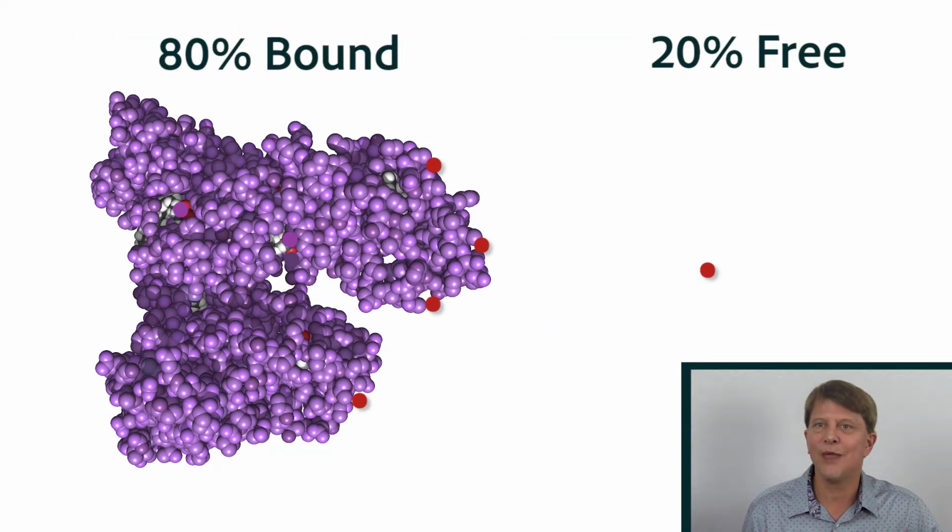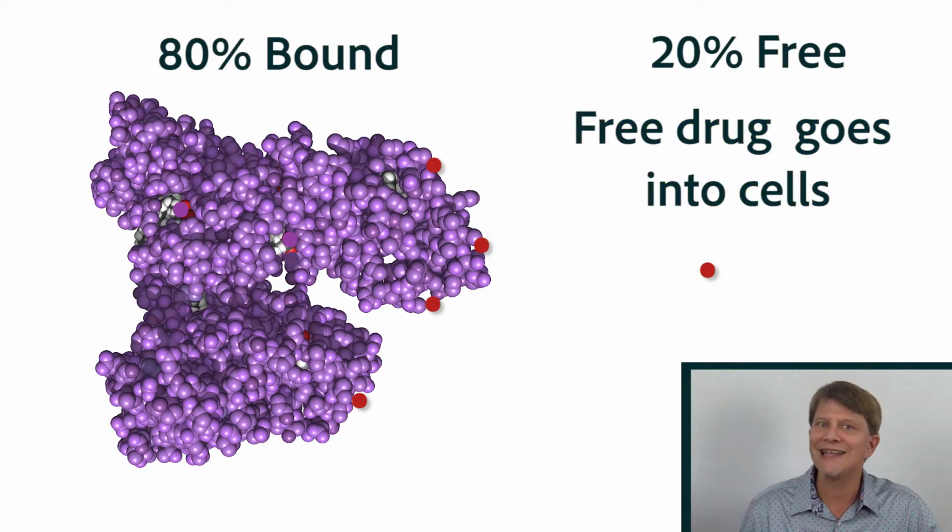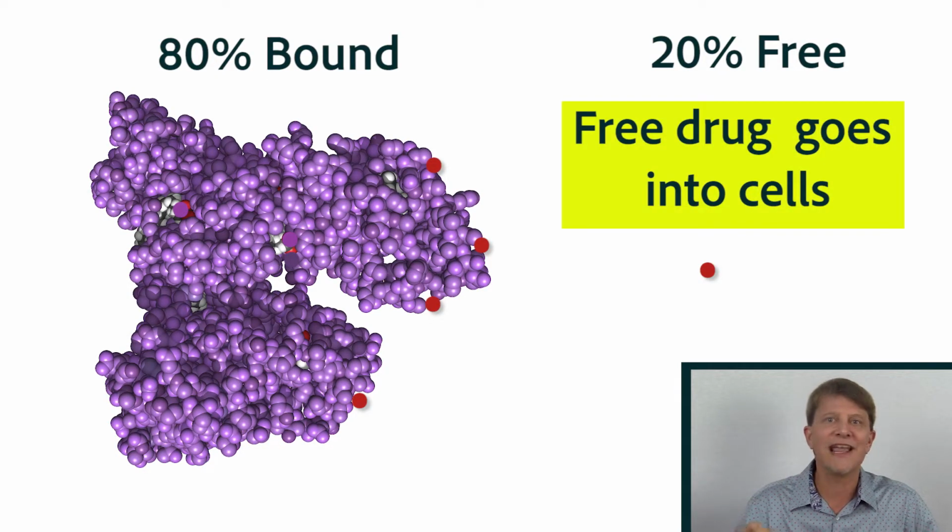And as you hear that, you may be thinking, well, if 80% is bound to the proteins, then the 80% is going to be ineffective, right? Because, as you just said, the unbound portion of the drug is the only portion that can be metabolized or exert its effect. But you have to remember that this binding is going to establish what's called a chemical equilibrium.